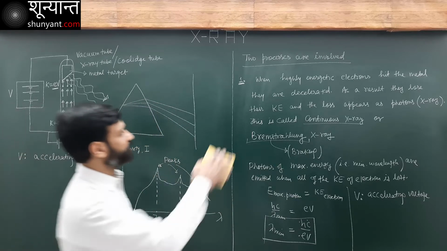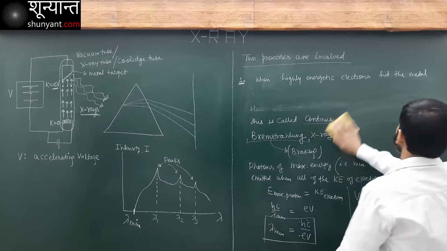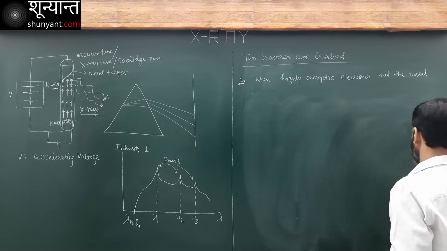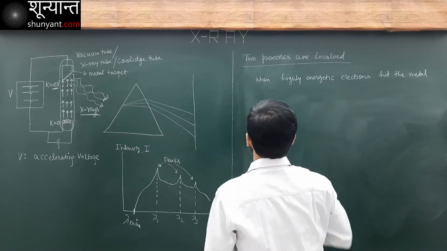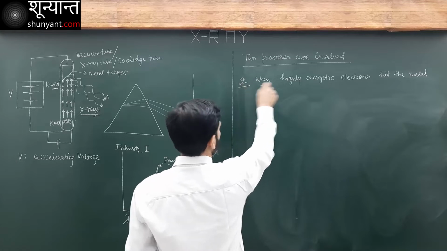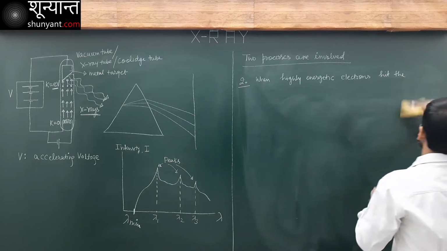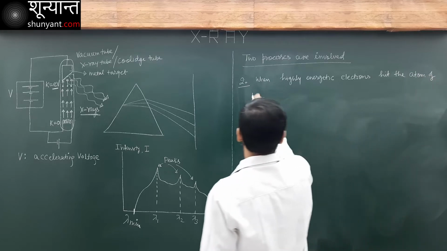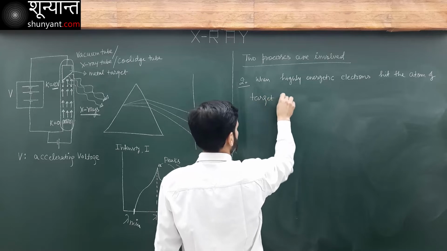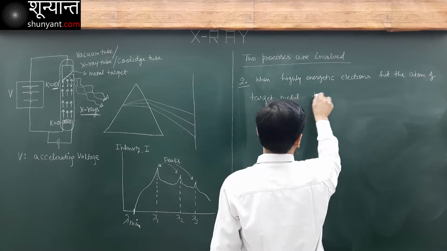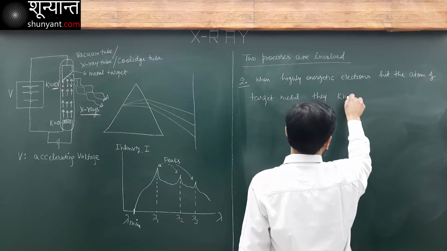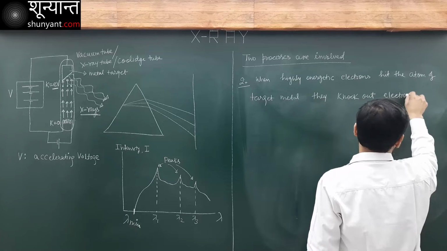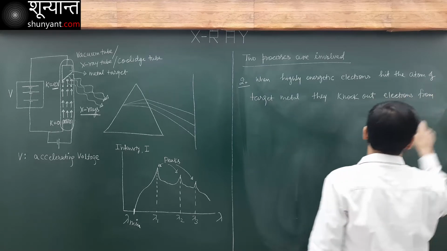Now what about the second part? That is the peaks. What about the peaks? The second process: when highly energetic electrons hit the atom of the target metal, they knock out electrons from inner shells.